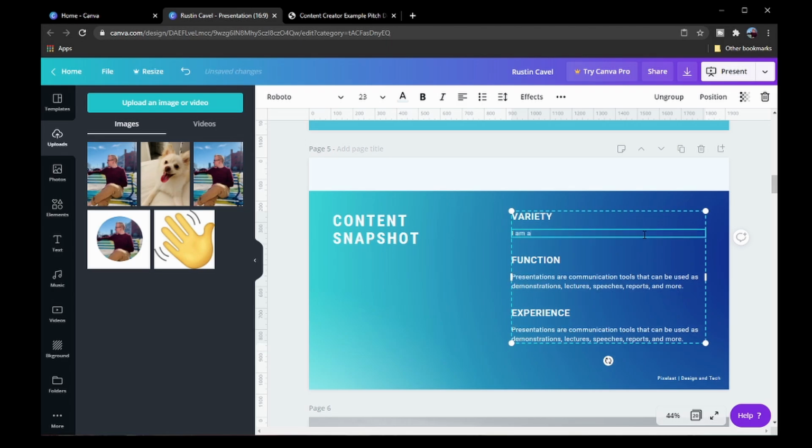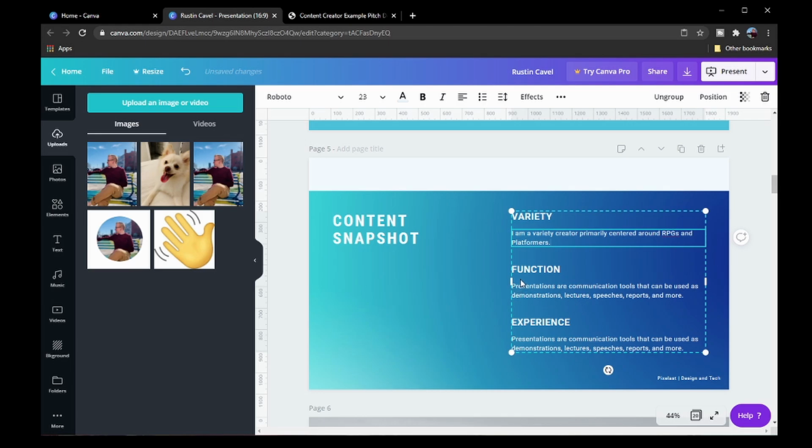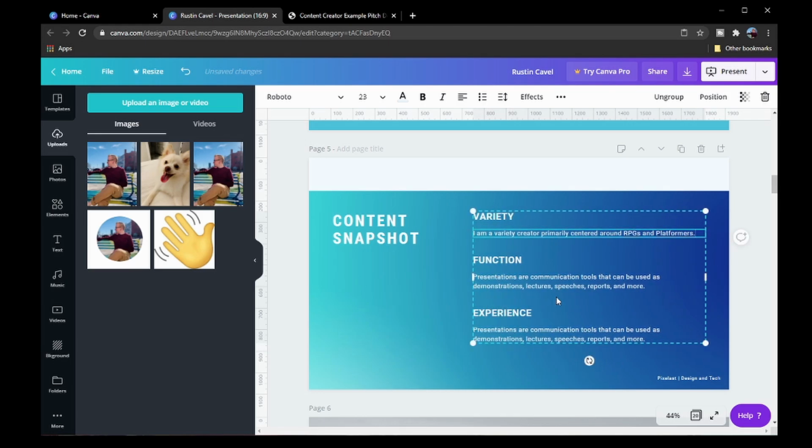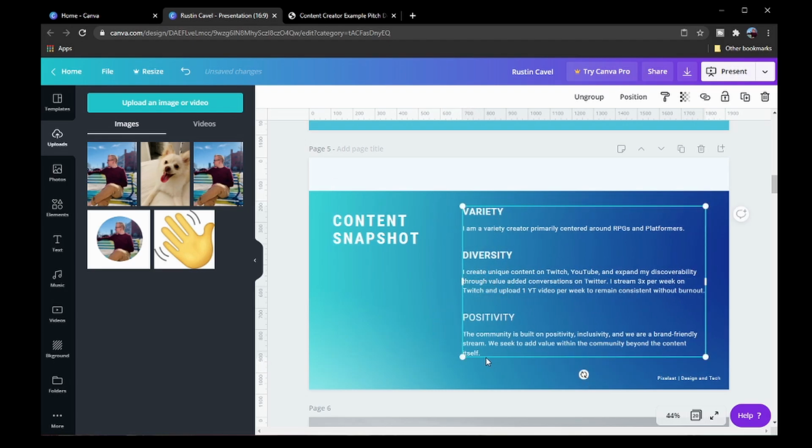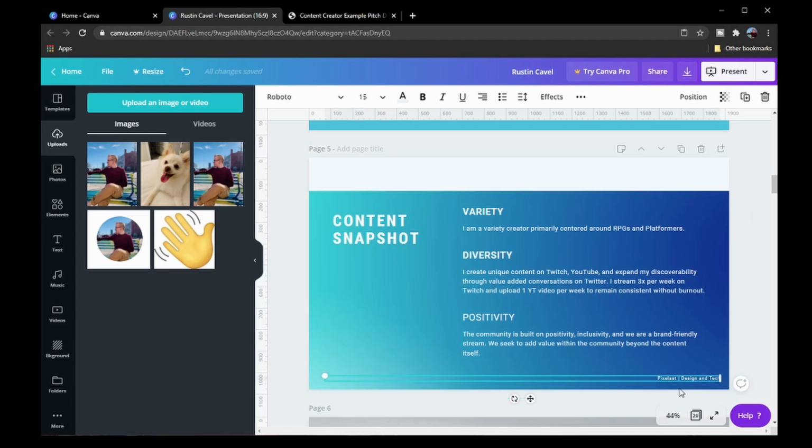So for this one, I'm a variety creator, primarily centered around RPGs and platformers, something like that. I think I'm going to actually make this one a little bit bigger here. And then this one, I'm gonna put diversity. And then I'm just gonna copy paste some of the text that I wrote this weekend. And then again, I can move this around as I see fit. You can always make it larger, smaller. You can add more points if that suits your brand and your content. And something to keep in mind, this is just a small watermark that the designer put onto it. You can delete it just by highlighting it and hitting delete.